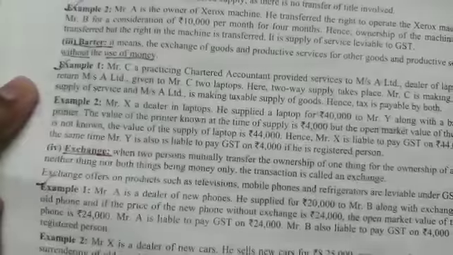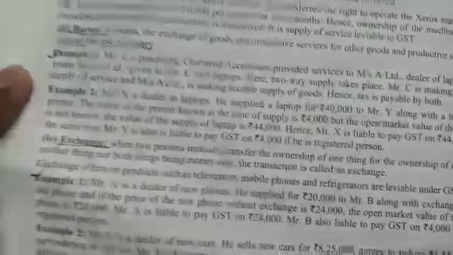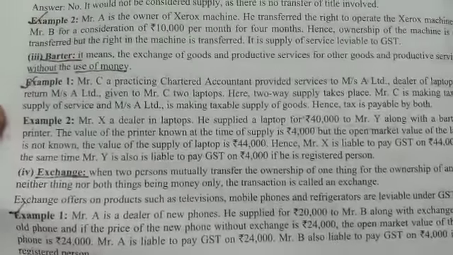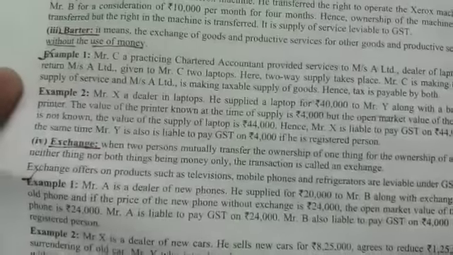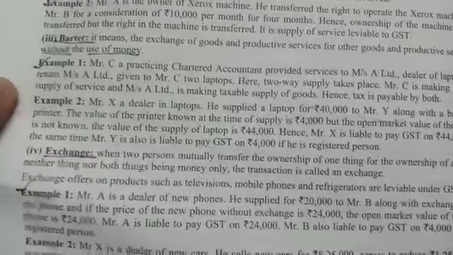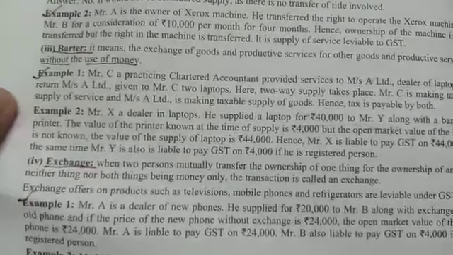Here Messrs. A Limited is making a deemed sale of laptops to Mr. C, that means the chartered accountant.